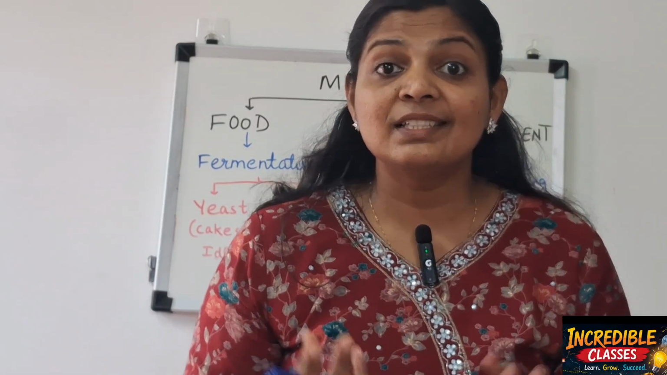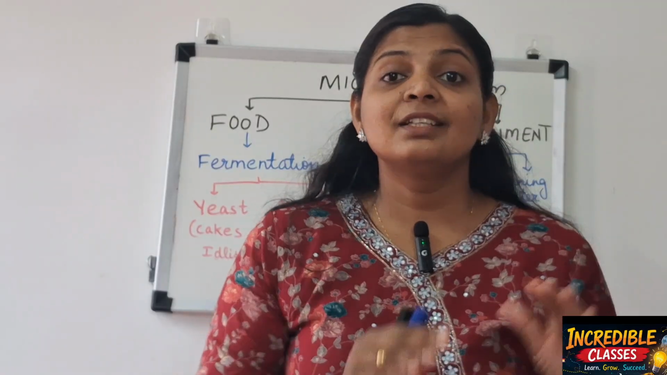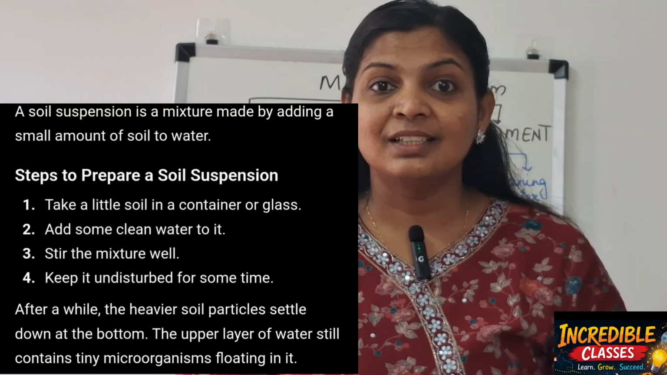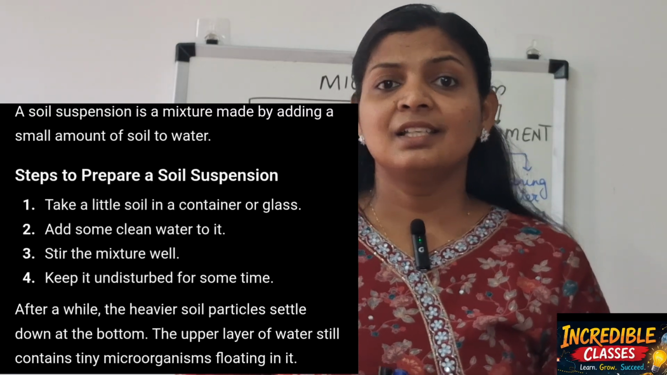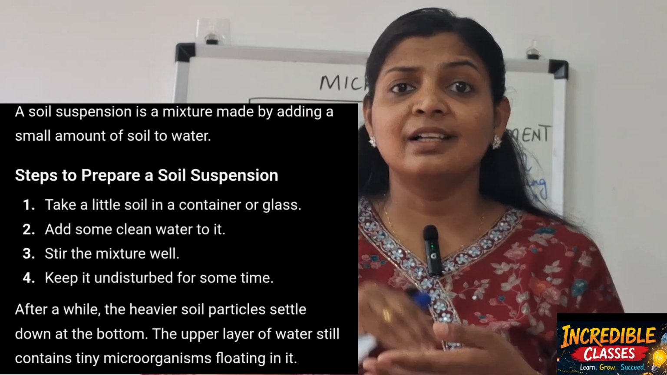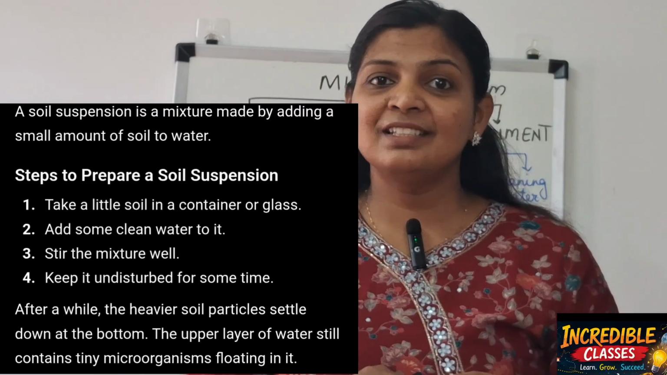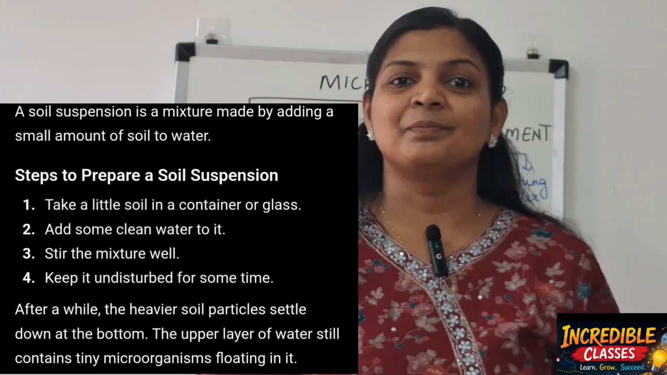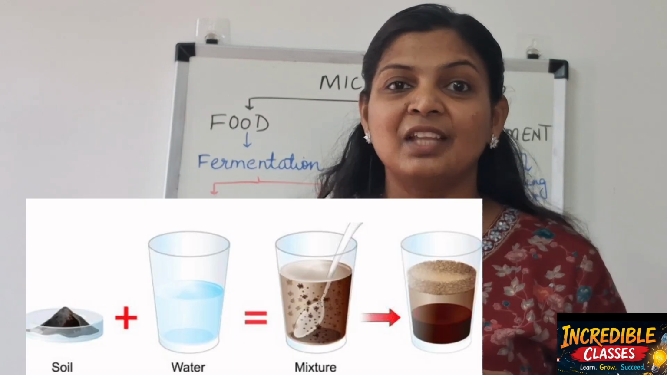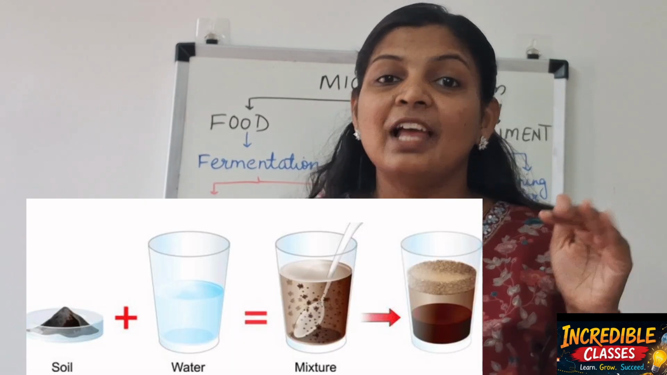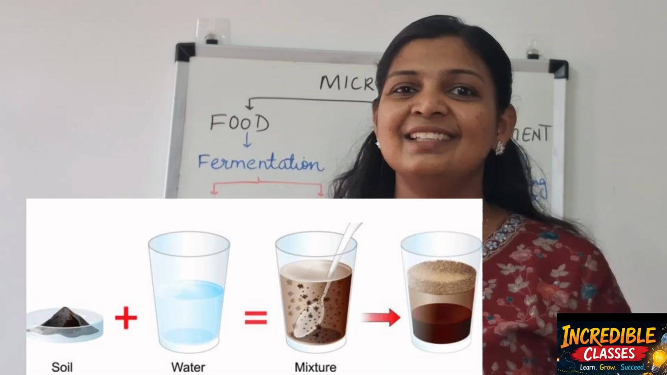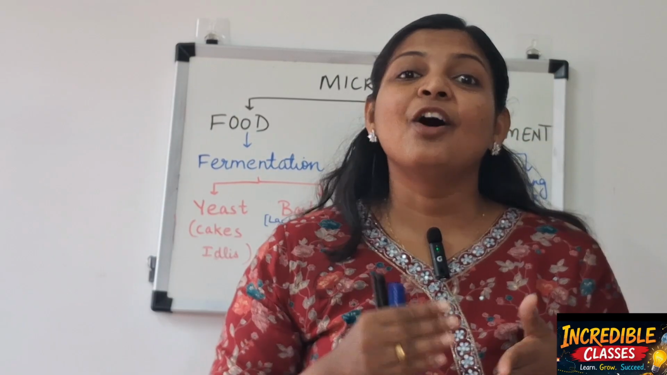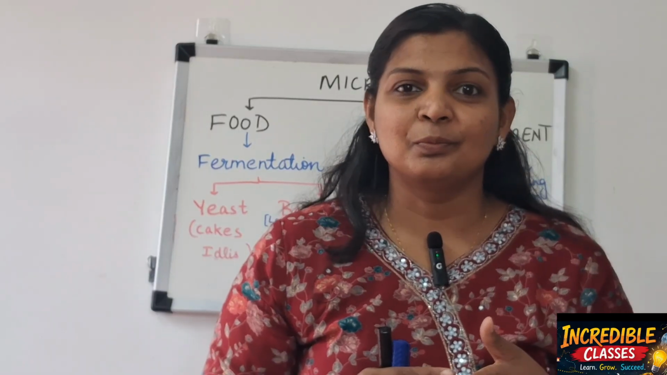You know what a soil suspension is? Soil suspension is actually a mixture of soil and water. And how can you prepare it? See, you can take some soil in a container, add water to it, stir it properly and put it aside undisturbed. After some time, you observe that the heavy particles of soil have settled down and there's an upper layer of water. You can take that water and observe it in a microscope.